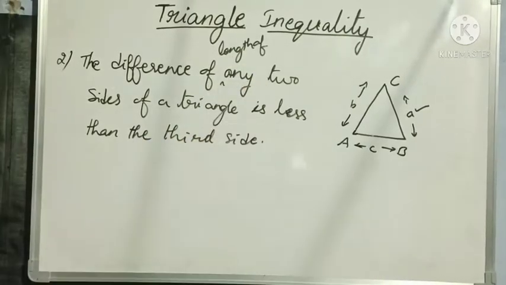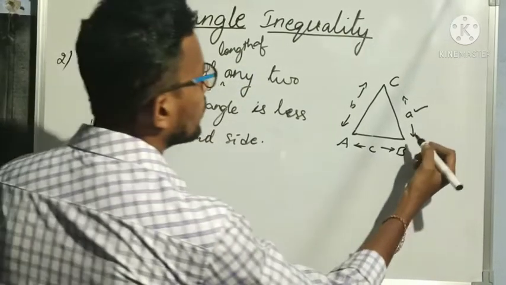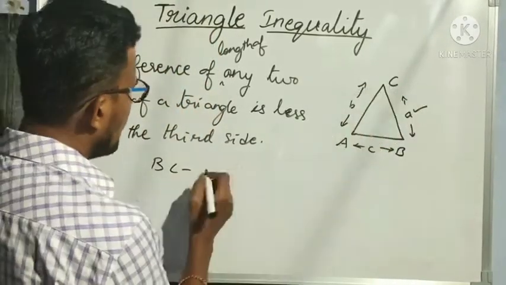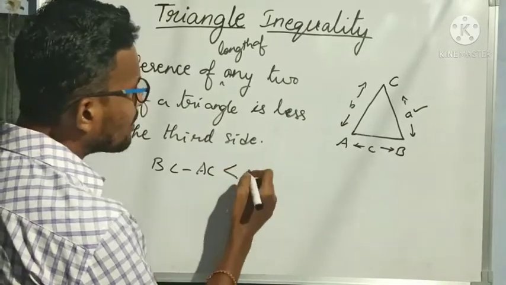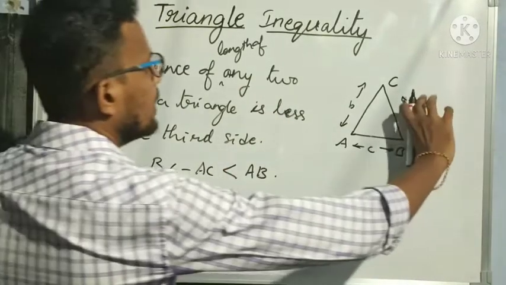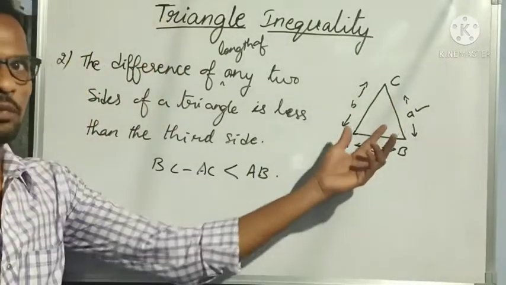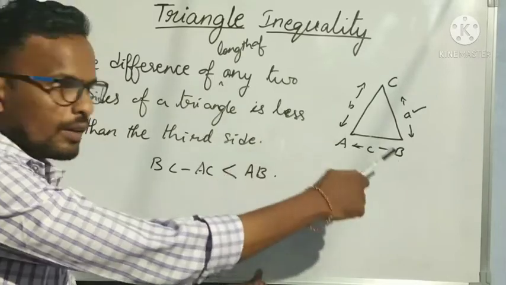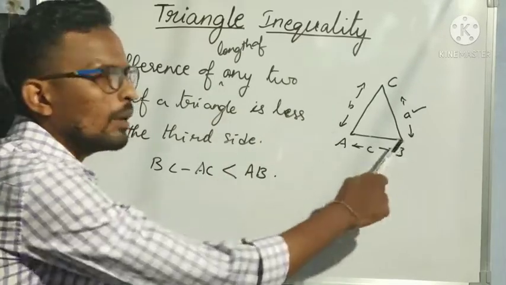Difference means subtraction. If I take the same two sides, BC minus the second side AC, this will always be less than the third side AB. So the difference of the sides BC and AC is always less than the third side AB.